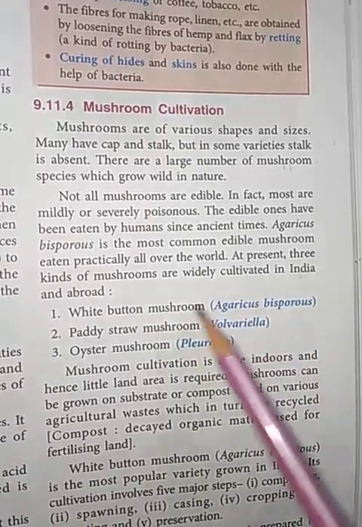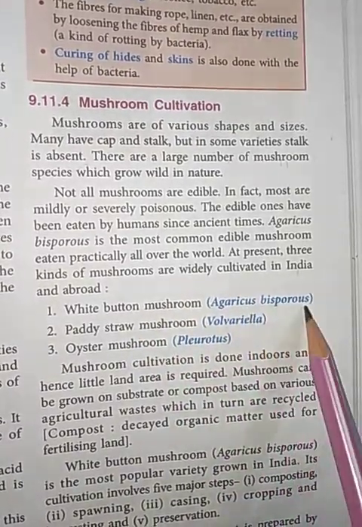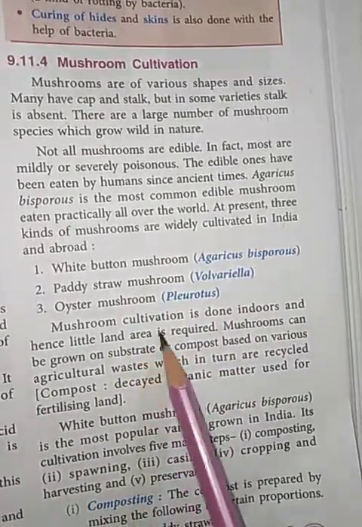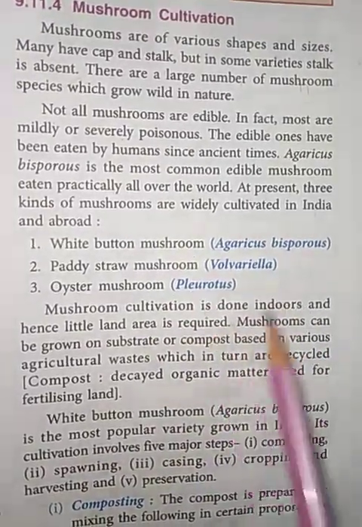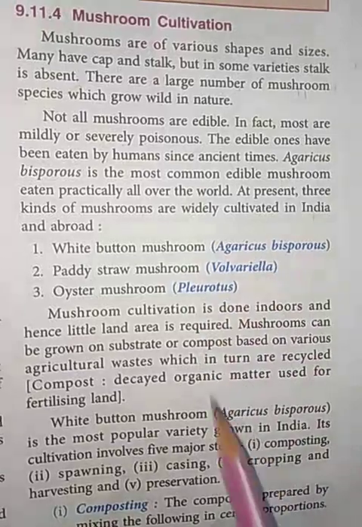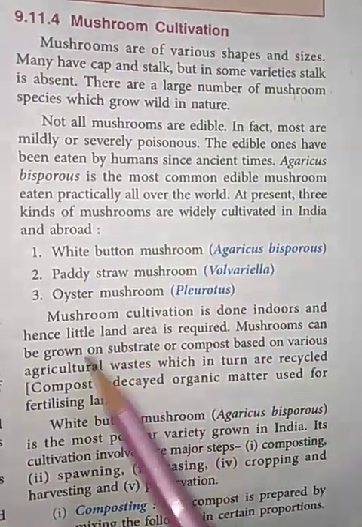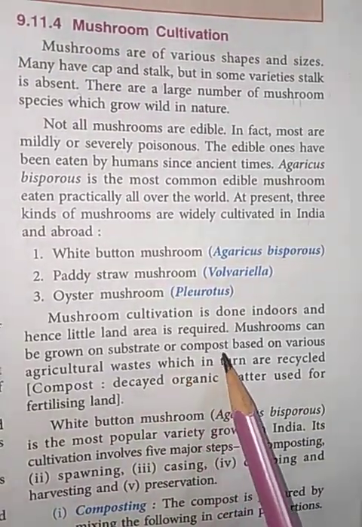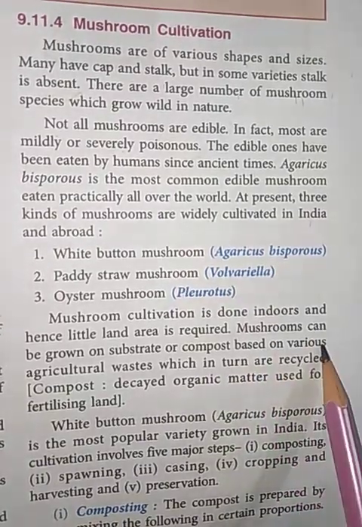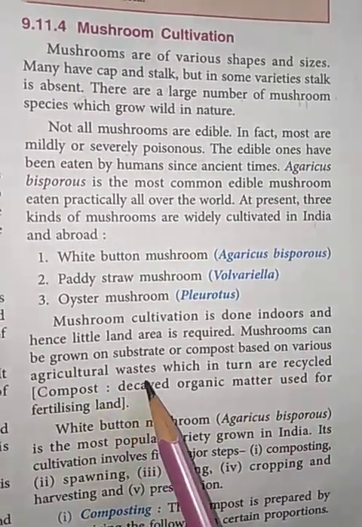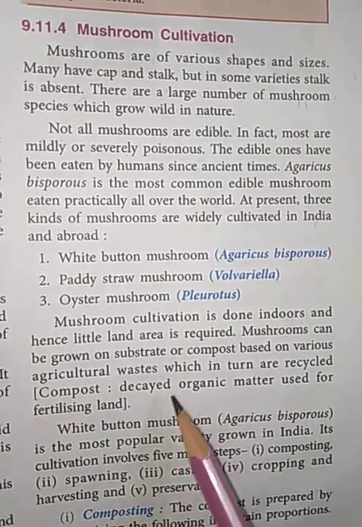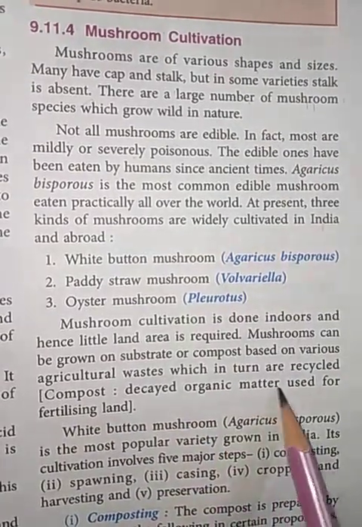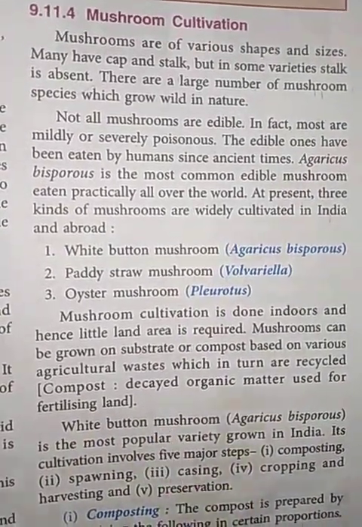Now the scientific names of these three mushrooms: the first one is called Agaricus bisporus, the second one is called Volvariella, and the third one is called Pleurotus. Now mushroom cultivation is almost all done indoors. Indoors means it can be done inside a big room, so it requires very little area. Mushrooms can be grown on a substrate which has compost, and this compost is composed of agriculture waste, like plant waste and some decaying organic matter which is used for fertilizing land.